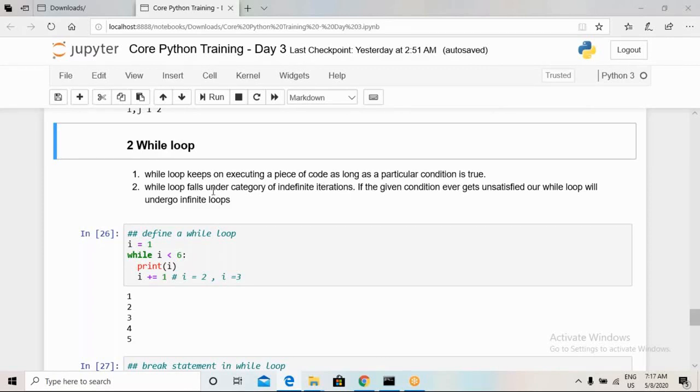Again, the while loop falls under the category of indefinite iterations. Consider for example that I am just having a static value of the condition and it is always going to be true. In such a scenario, my while loop will keep on iterating until I make that while loop stop. So basically it will not stop on its own. It will keep on iterating and it will never stop.